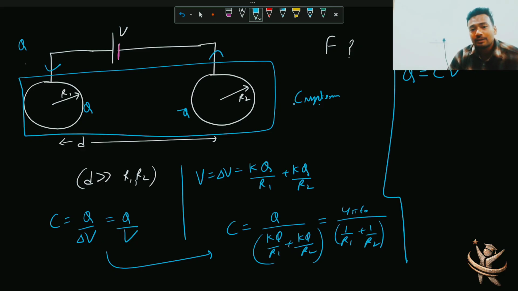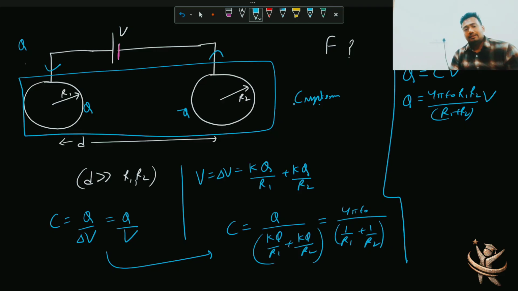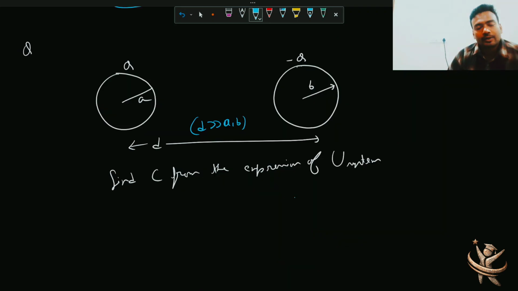आपको given terms के basis पे बेटा निकालना है. So Q will become 4 pi epsilon naught R1 R2 by R1 plus R2 into V, then see they both have same charges, right? So force of attraction, a positive एक negative, will be K Q square by D square. That's it. Q you have and D you have already. Okay, see this next problem.